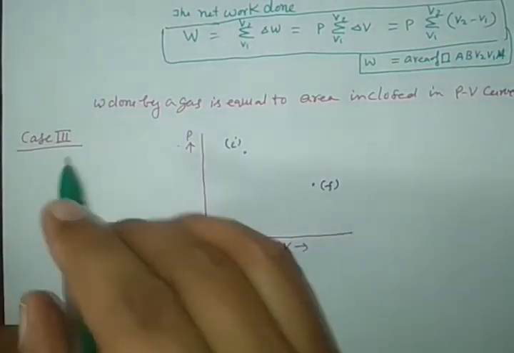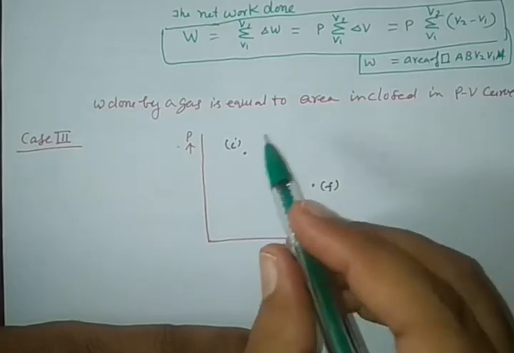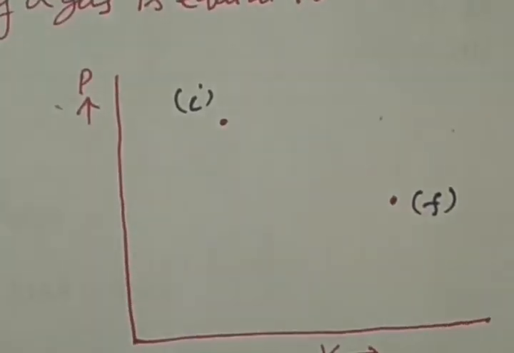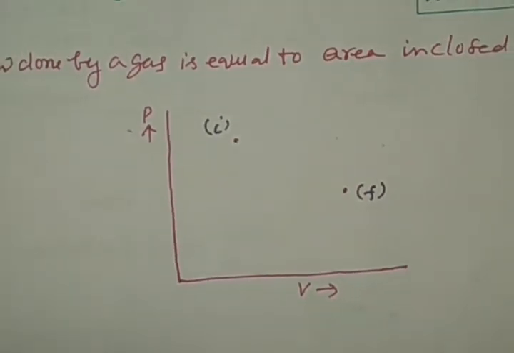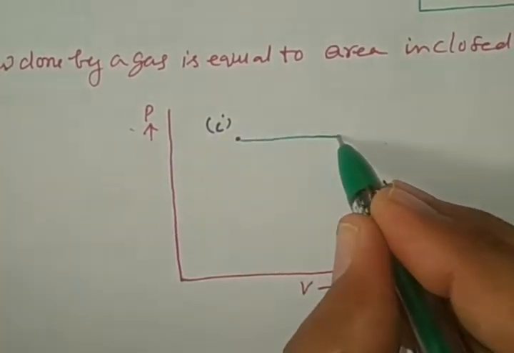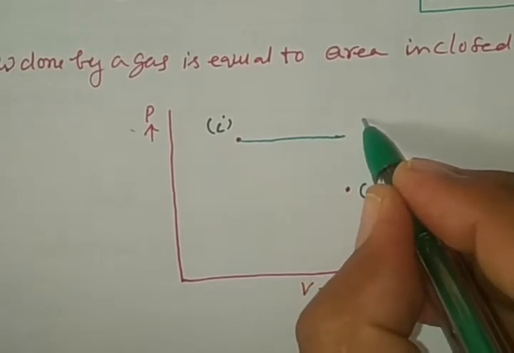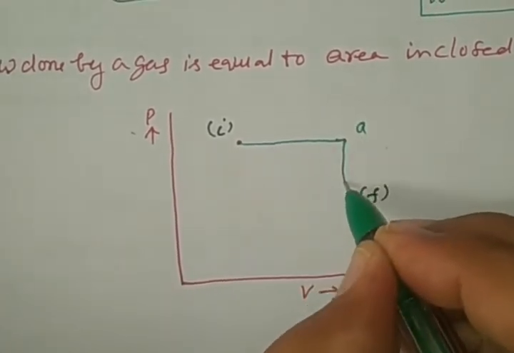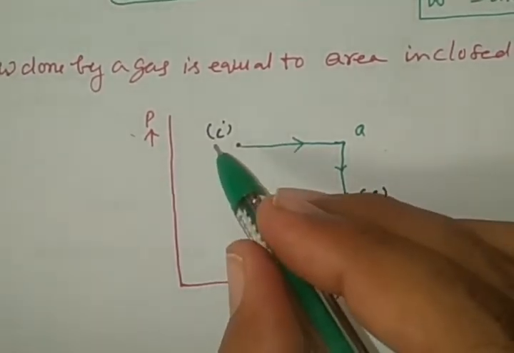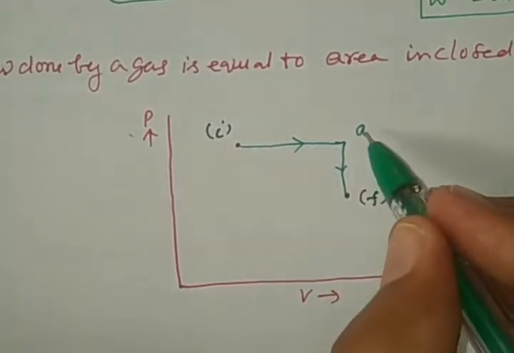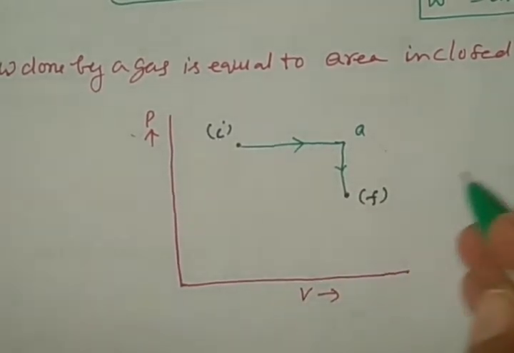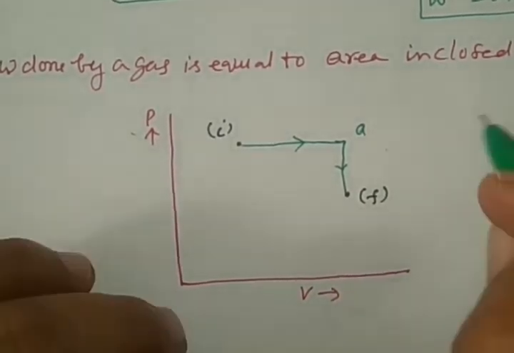Here in the third case, let the position of the piston move from initial position I to final position F. By one way it reaches from initial to position A, then to F. When the system goes from I to A, then A to the final position, I stands for initial and F for final, and we are going to calculate the work done.